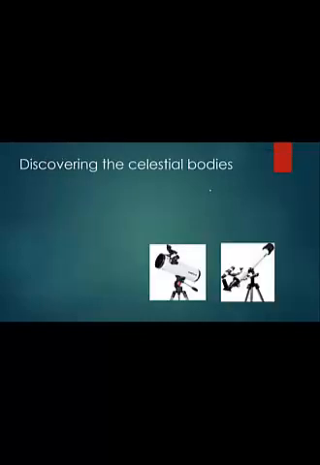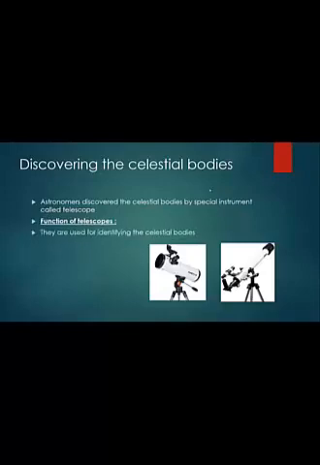Scientists or astronomers discover celestial bodies by a special instrument known as a telescope. The function of the telescope is firstly to identify celestial bodies. There are two kinds of telescope: the reflecting telescope and the refracting telescope.